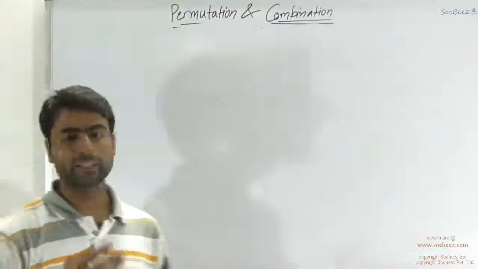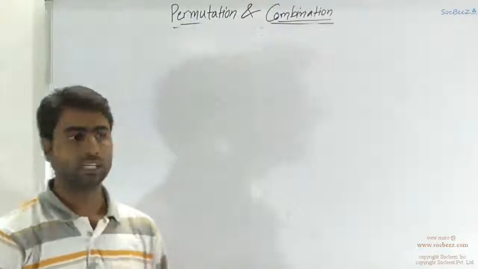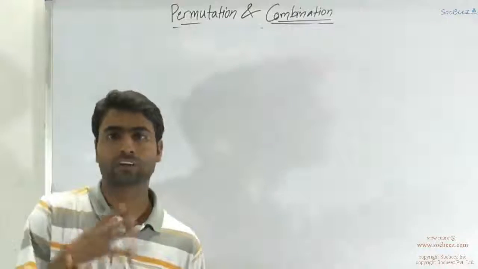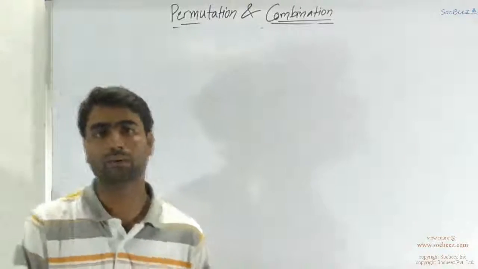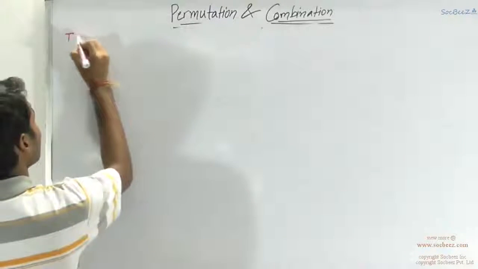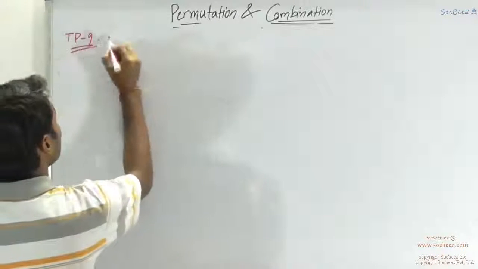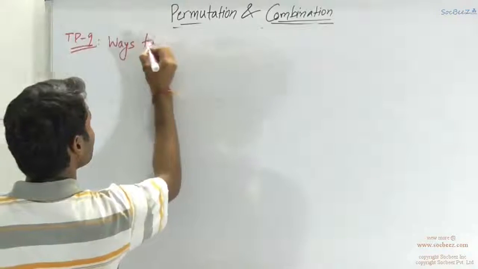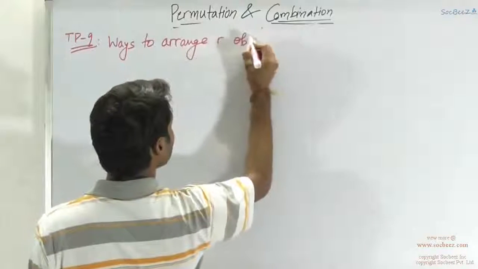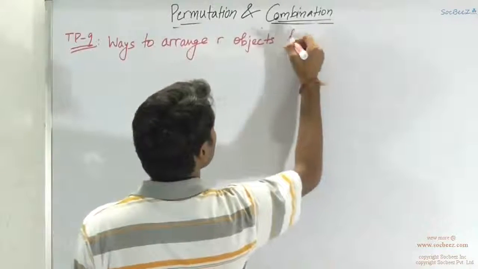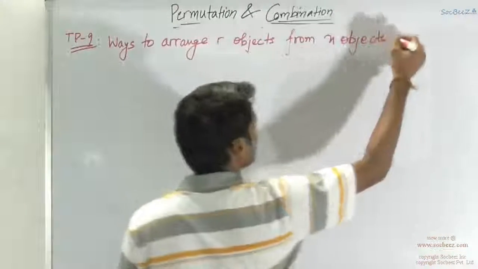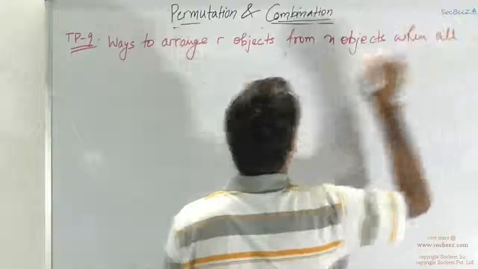The typical problem number 9 is based on typical problem 8. In problem number 8, we were basically choosing certain elements out of the given set where all were not different. Here you have to permute the chosen r elements as well. So this is typical problem number 9: ways to arrange r objects from n objects when all are not different.